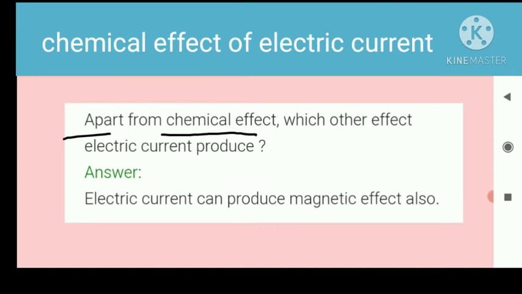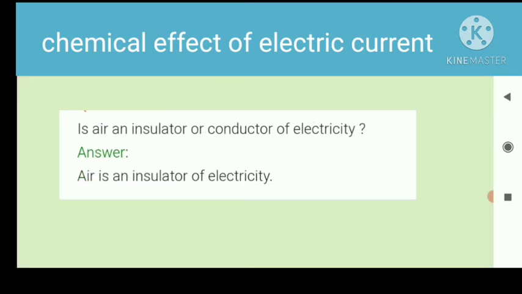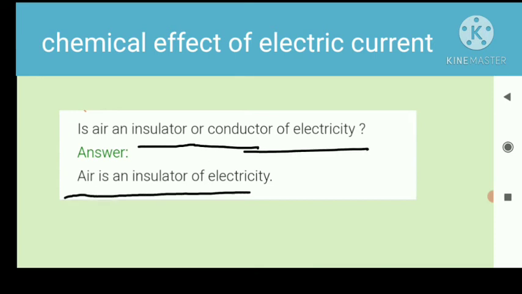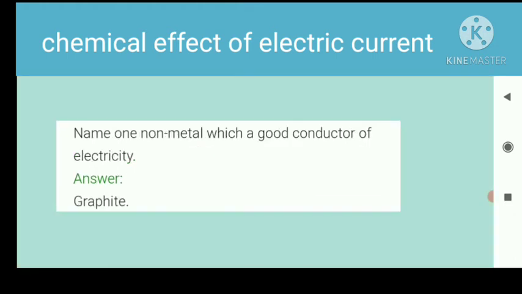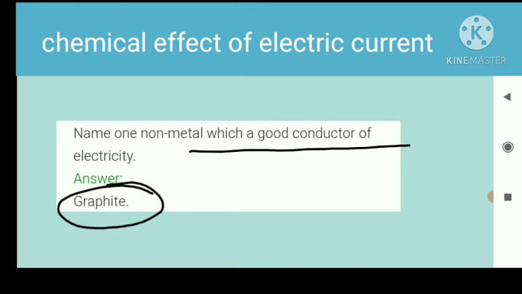Our next question is here. Is air an insulator or conductor of electricity? Air is an insulator of electricity. I mean, air is a bad conductor of electricity. Next question: name one non-metal which is a good conductor of electricity. That is graphite. Graphite is a non-metal, but it is a good conductor of electricity.